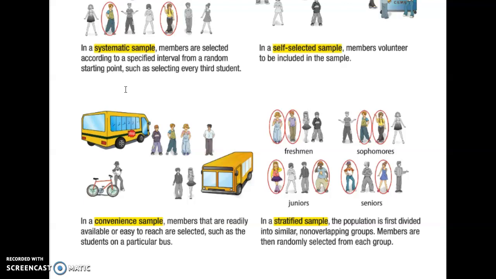It's important to note on that one that they do have to be non-overlapping groups. So the classes work well because you're either a junior or a senior. You're not a weird mix of the two. It would not work for me to try to divide the school into like football players, basketball players, and forensic students because there's some overlap there. There's someone who does all 3 of those. So that would not work.